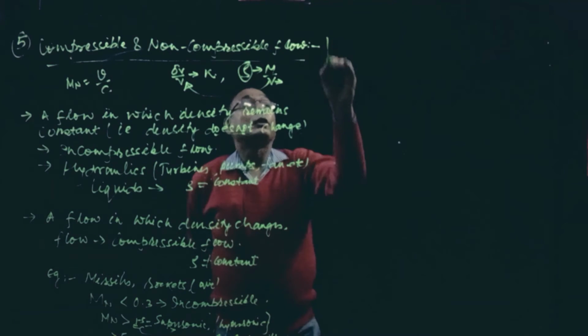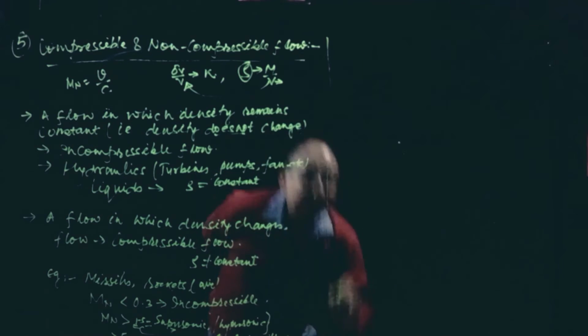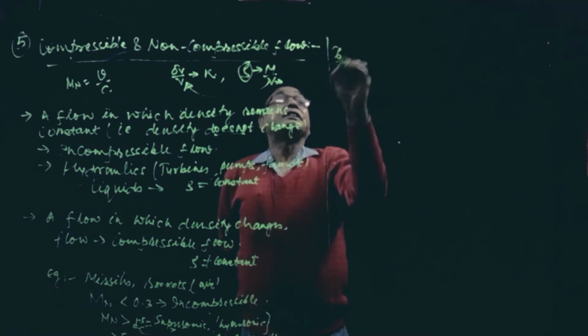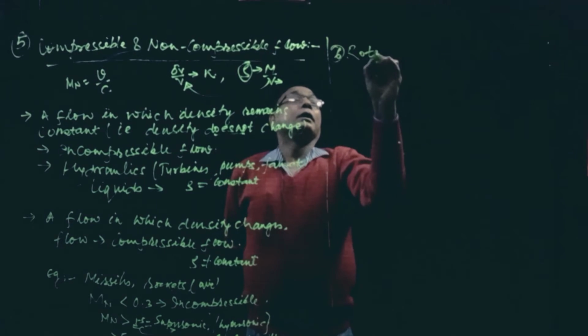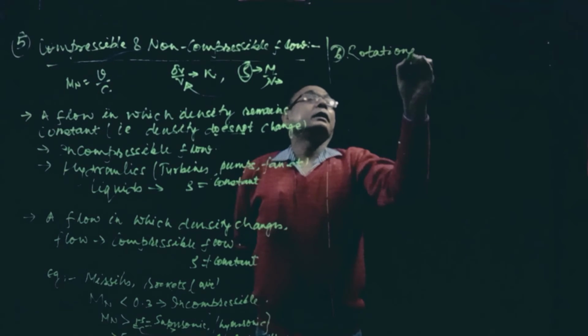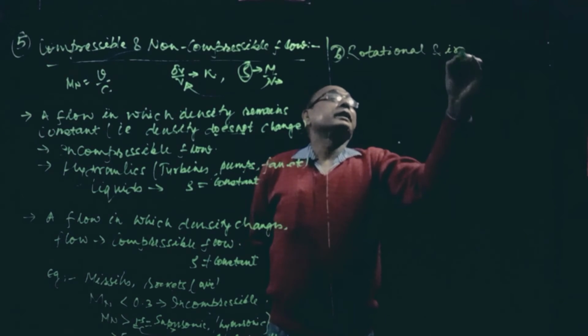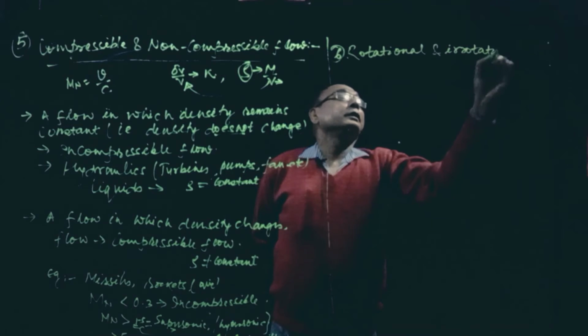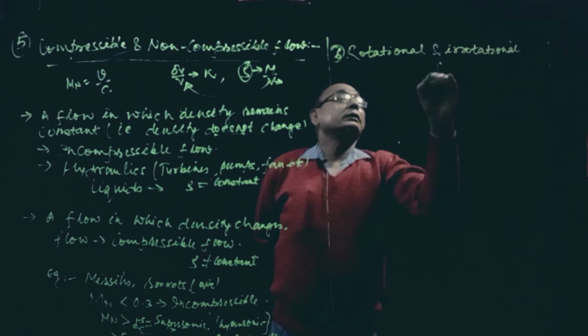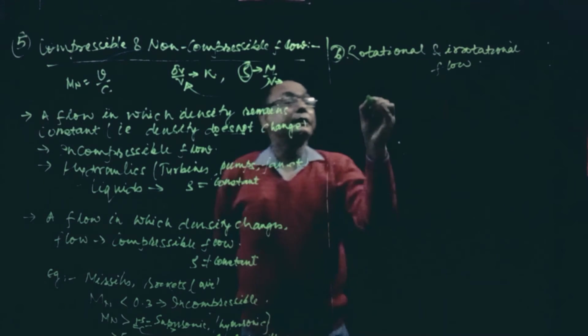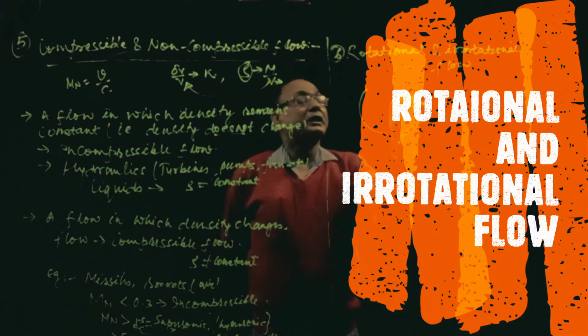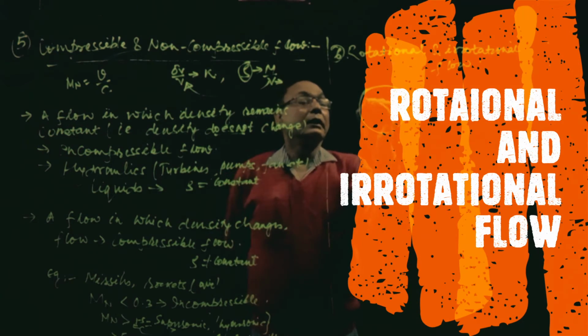Last type of flow is rotational and irrotational flow. I am giving you one example. This is a rotating cylinder viscometer where fluid is rotating.